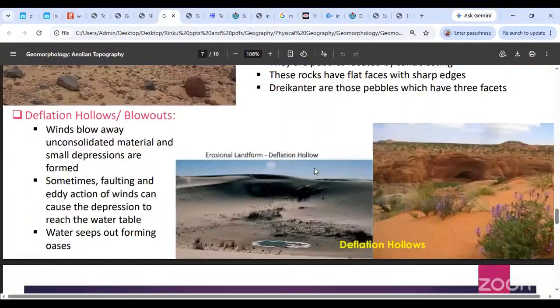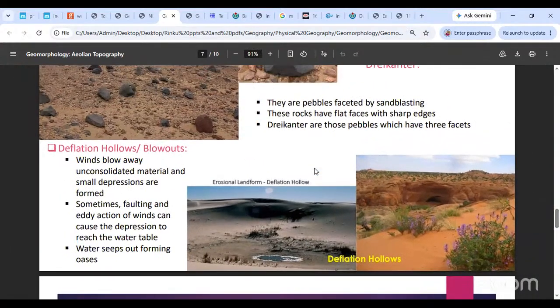Okay, people, do you understand what deflation hollows are? Faulting, eddy action की वजह से भी होता है, and eddy action will remove a lot of wind. It is the steady flow of the wind also. Sometimes eddy action also, because it has a greater capacity to remove material. So deflation hollows can be formed like that. Are we good here, people?